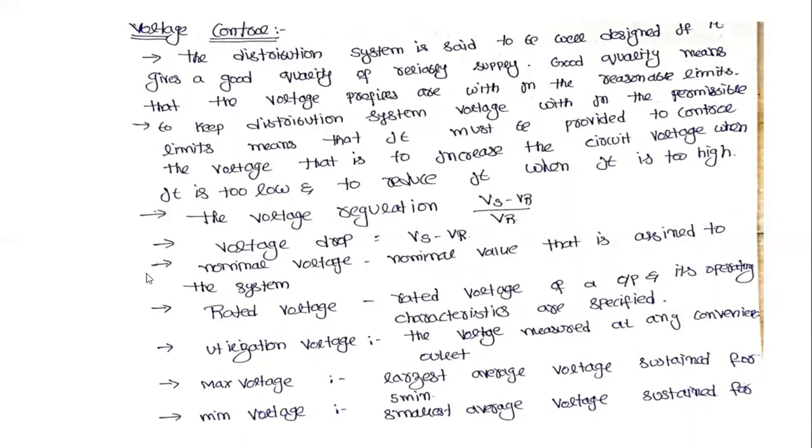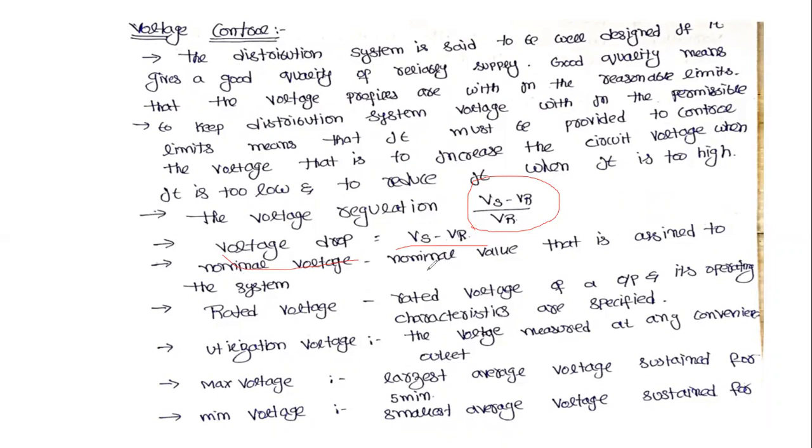Therefore, what is the voltage regulation formula? That is the difference between the sending end voltage and the receiving end voltage, divided by the receiving end voltage: Vs minus VR by VR into 100. This is the formula for the percentage voltage regulation. Then what is the voltage drop? Voltage drop is equal to the difference between the sending end voltage and the receiving end voltage.